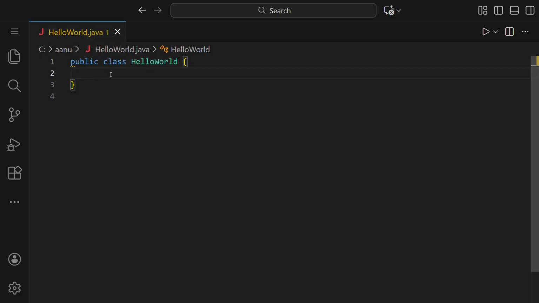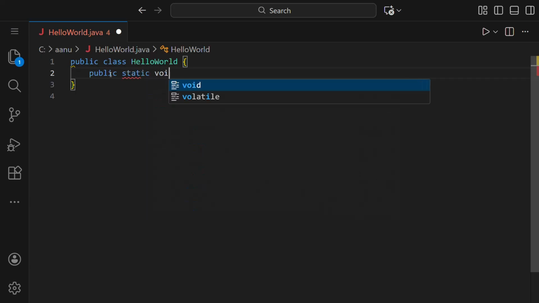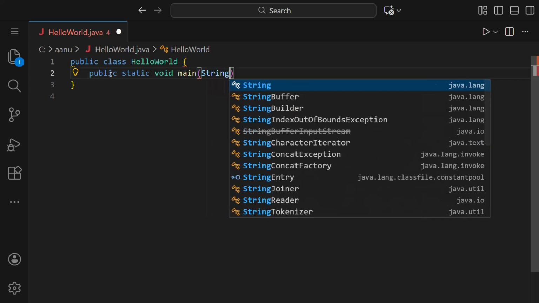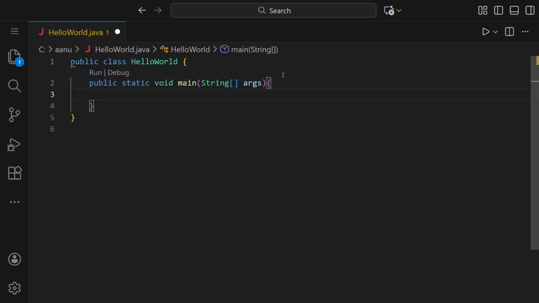Now let us write the next thing, which is public static void main. And inside this, we'll write String, then brackets, args, that is String[] args. And again, we'll start this block like this. This is the starting point of every Java program. If the main method is missing, then the program won't run. We'll discuss in detail about this statement in further videos.